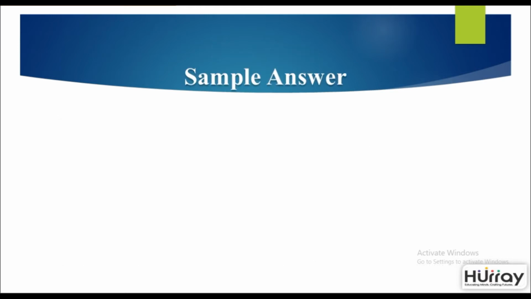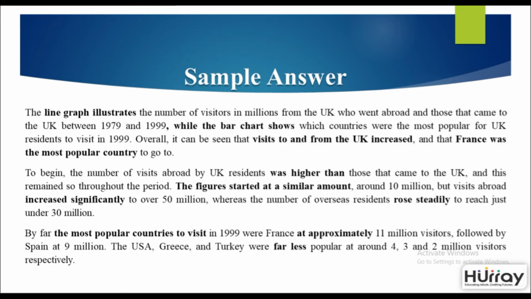Now here is a sample answer. As you can see, certain words are highlighted in bold. They basically show language of comparison and contrast, and also the main features that have been highlighted. So your first paragraph consists of words like line graph illustrates, while the bar chart shows. This is again a language of comparison and contrast.